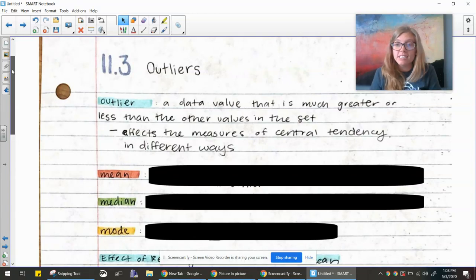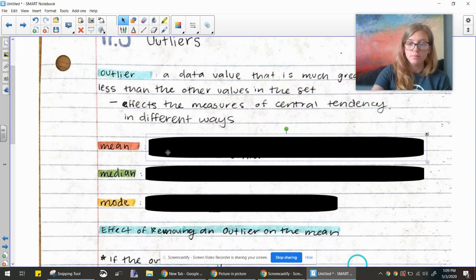Everybody. Today we are going to be talking about outliers and how they affect statistics. So an outlier is a data value that is either much greater or much less than the other values in the set. So it's any number that looks way bigger or way smaller than all the other numbers in the set. An outlier will affect the measures of central tendency in different ways.